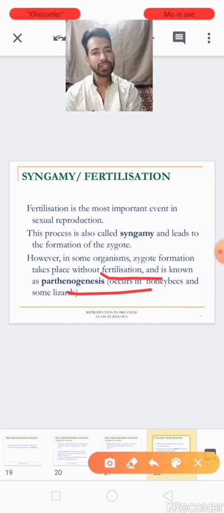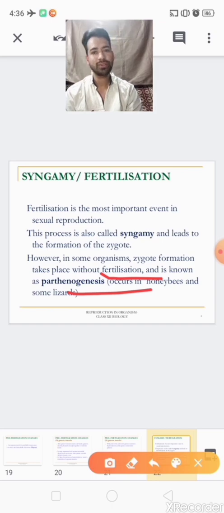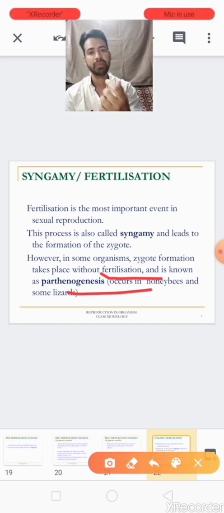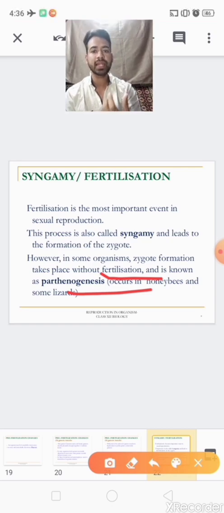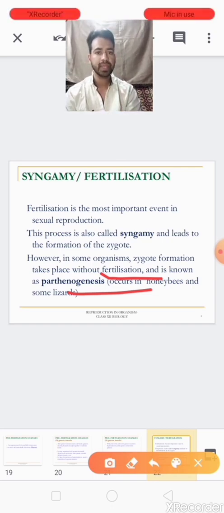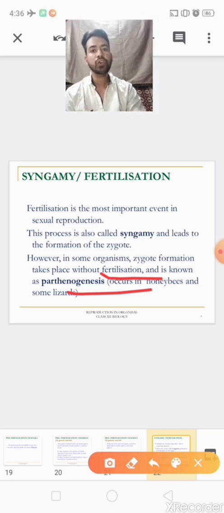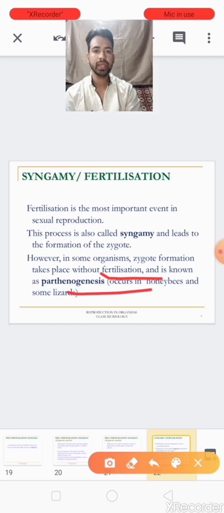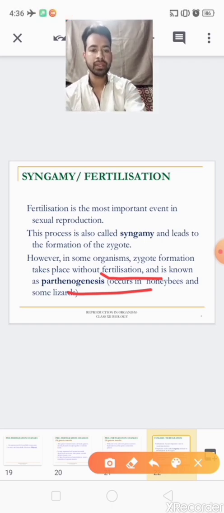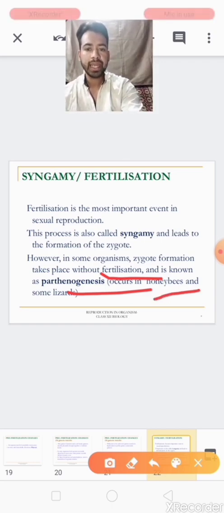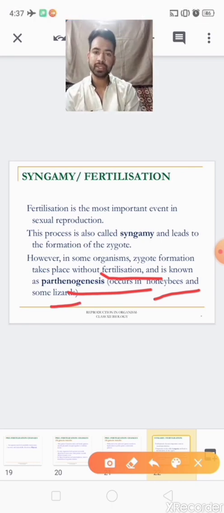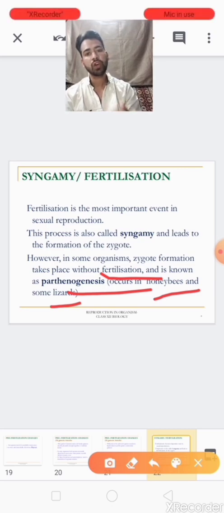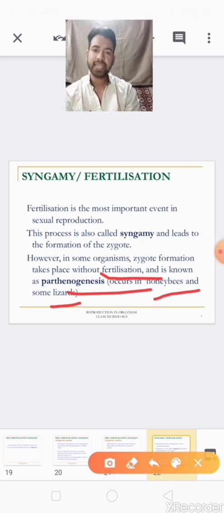We are studying the fusion of male and female gametes to form a zygote, but there is another process, parthenogenesis, in which the zygote is formed without fertilization. This occurs in honeybees and some lizards. Children, clear about parthenogenesis, that is zygote formation without fertilization?